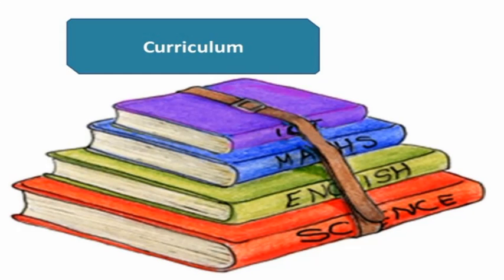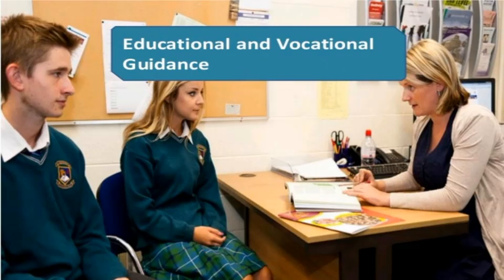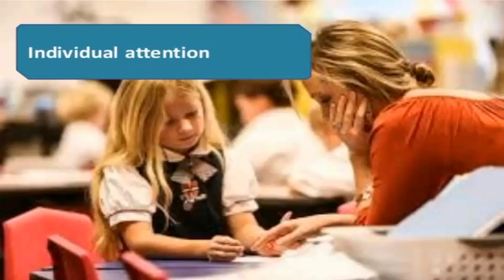Curriculum according to the age and according to the level. And coming to the methods of teaching, educational and vocational guidance to be given properly to the students. Individual attention is needed for each child.